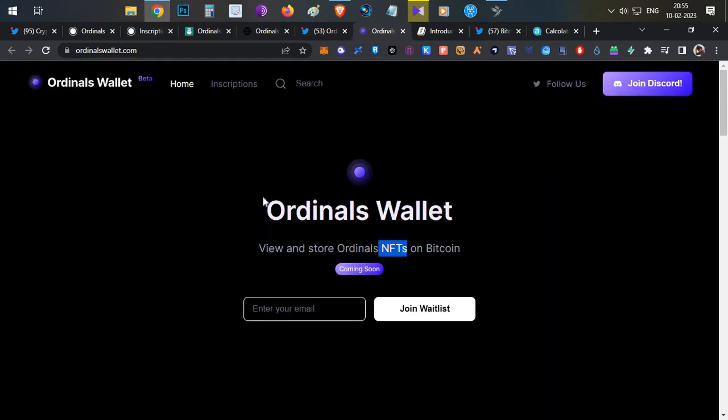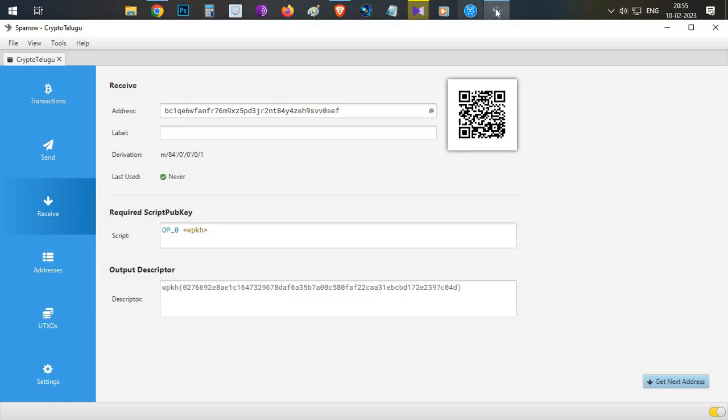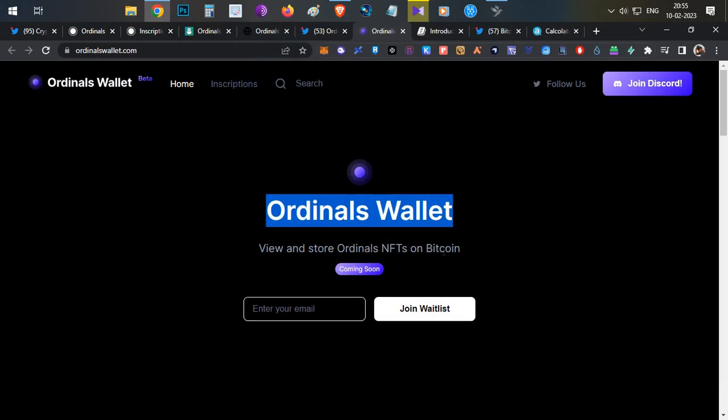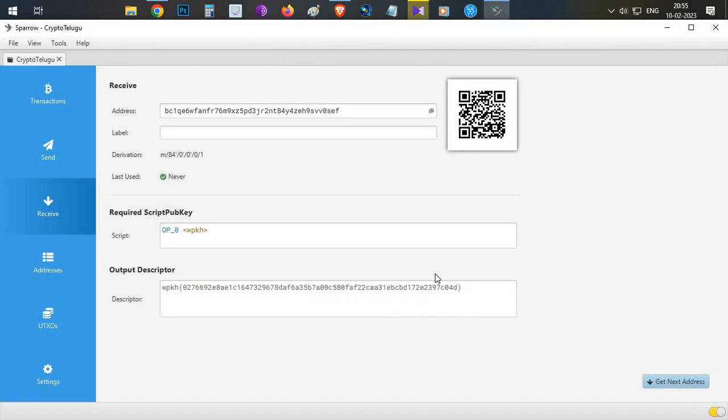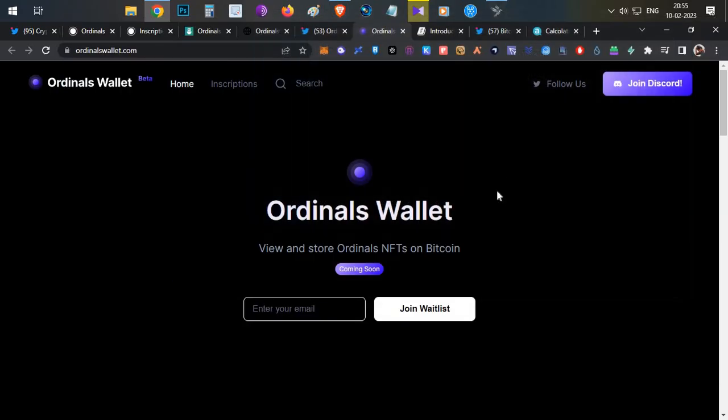Along with that, there is an Ordinals wallet page, but right now it is not live. Once it is live, you can import the seed phrases from this Sparrow wallet into that wallet, and it will be able to segregate your Bitcoins and NFTs. When you're doing a transaction, you can send Bitcoin separately and NFTs separately. So you need to wait for this Ordinals wallet to be available before we can send our NFTs. Till then, you can only hold those NFTs and those seed phrases safely.